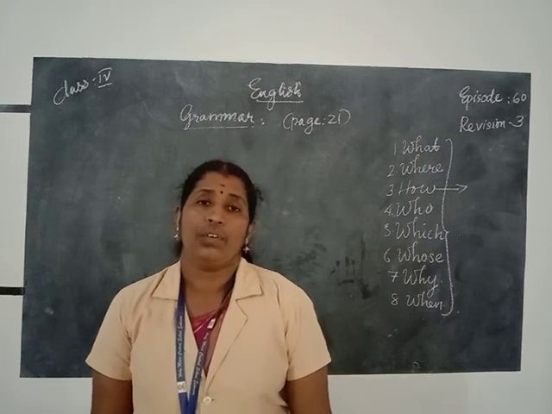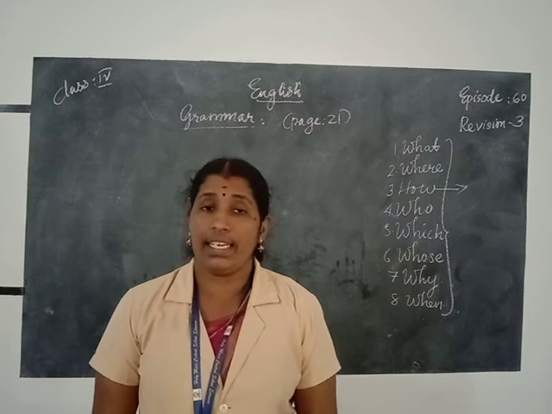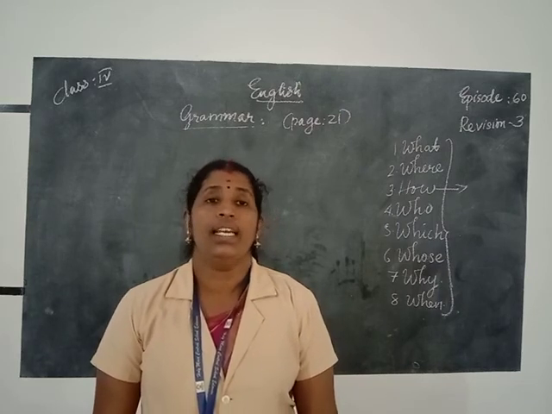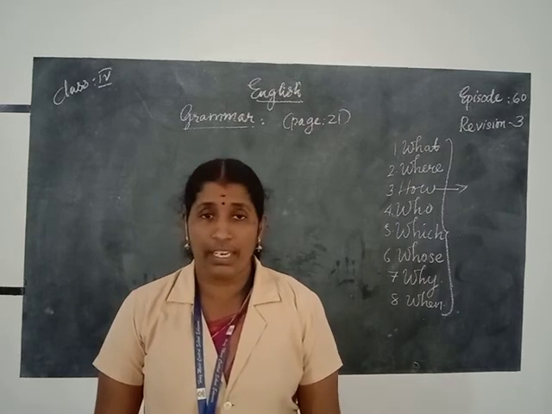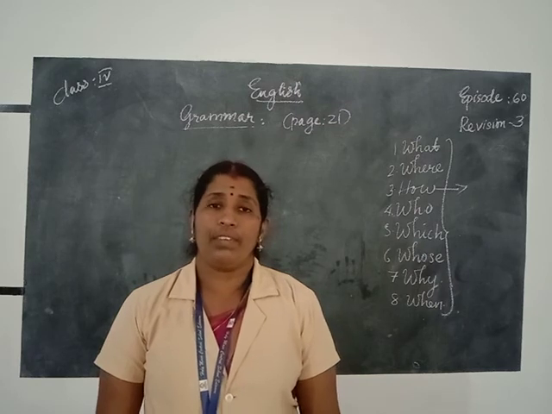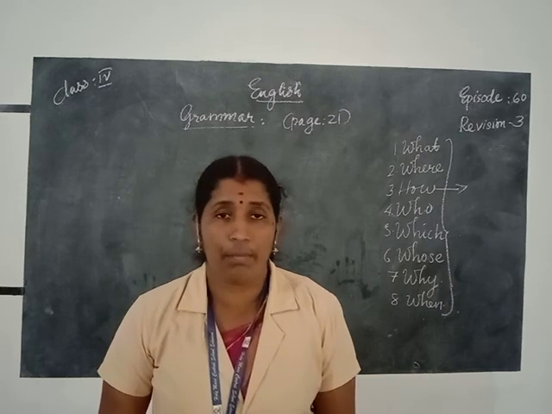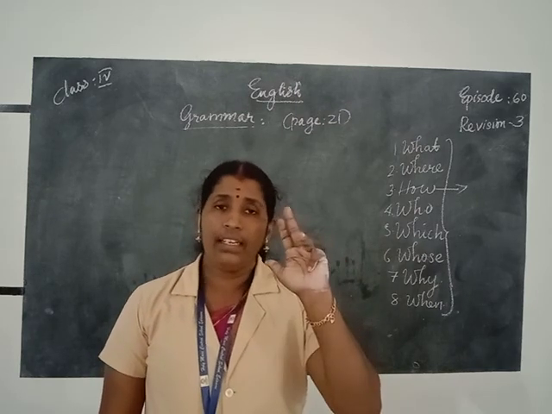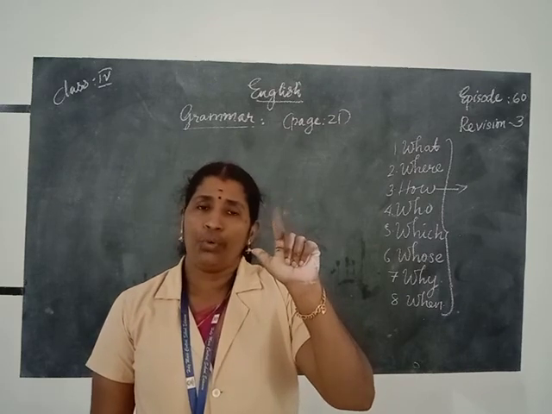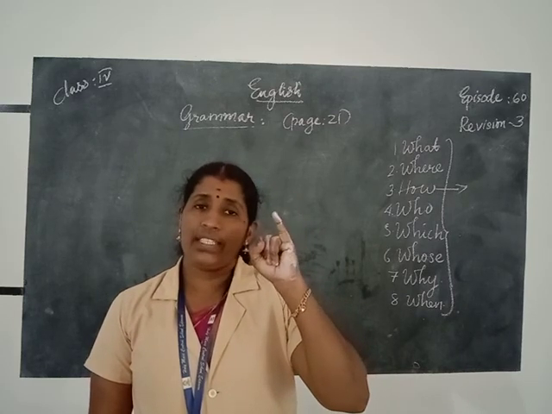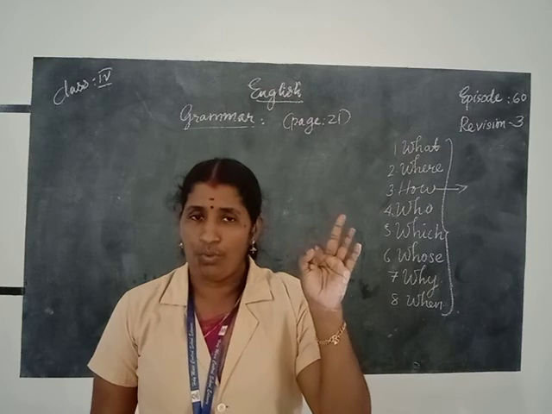How many question words are there in the WH family of question words? 8 question words are there. Which are they? Where, when, what, who, whose, which, why and how.